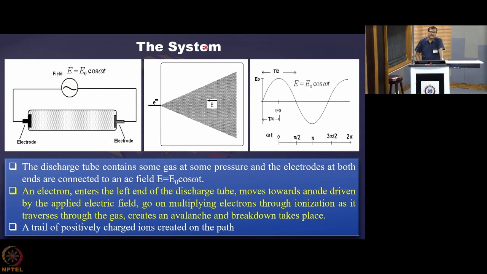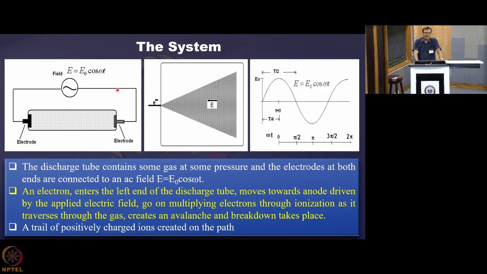Then we came to the AC discharge mechanism, and here we found that once you switch from DC to AC, at lower frequency whatever charge you create in one cycle gets collected completely.